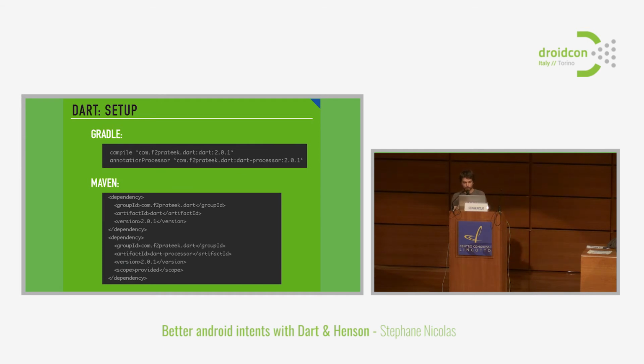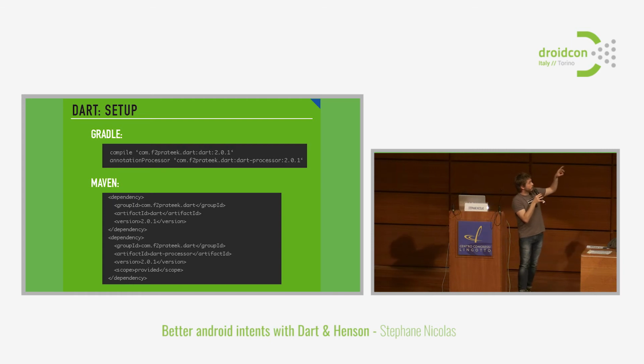To set this up is quite easy. There are two things that you need to do with Gradle. The first one is to include inside the compile scope the Dart runtime, so the runtime part of the Dart library. And then you can use the APT plugin or the new annotation processor, which provide a scope only for the libraries that you want to use during annotation processing time.